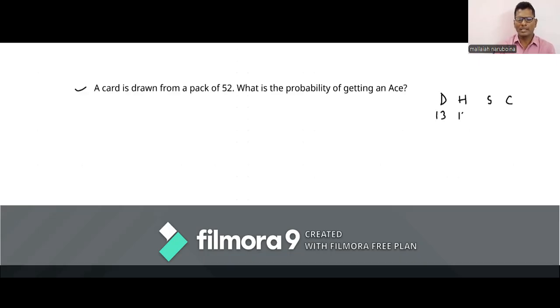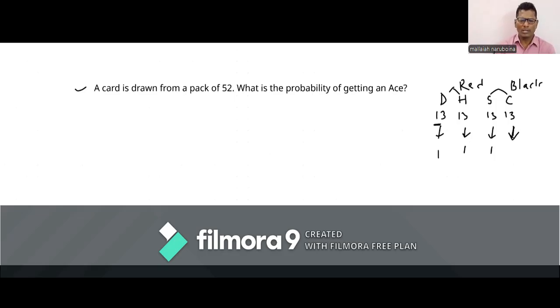Diamond and heart are red in color. The spade and club are black in color. In each suit, we have one ace. In diamond one ace, in heart one ace, in spade only one ace card, in clubs also one ace card. Totally we have only 4 ace cards.